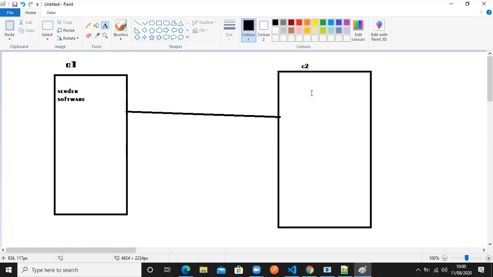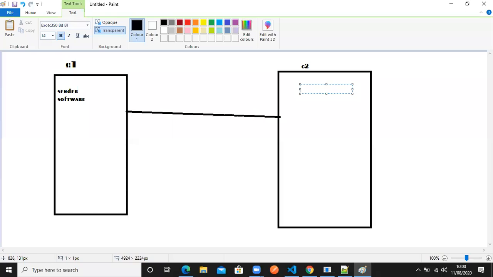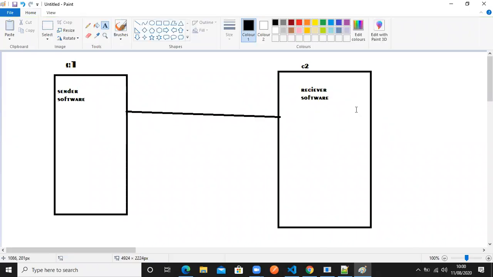And if I wanted to make computer 2 a receiver, then what do I have to do here? I should install receiver software. Understand? So in the sense, what is happening here? If I wanted to make any computer a sender computer, all you need to do is install the sender software. If you wanted to make your computer a receiver computer, then what you need to do? You should install receiver software in this computer. That's it. You are getting?